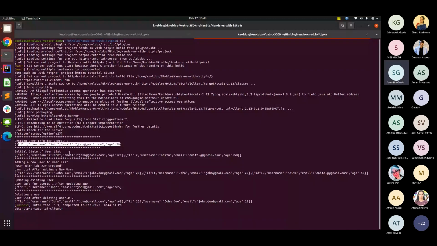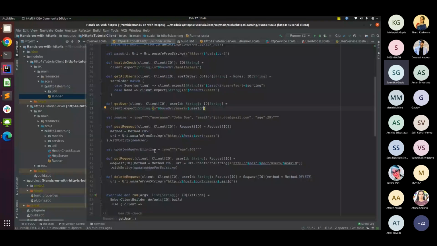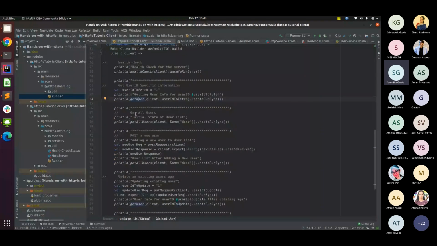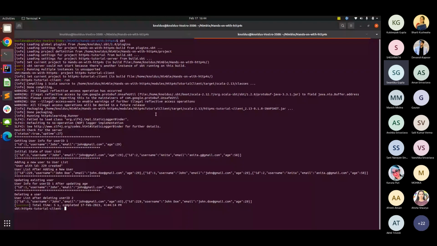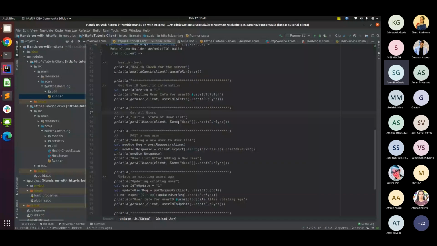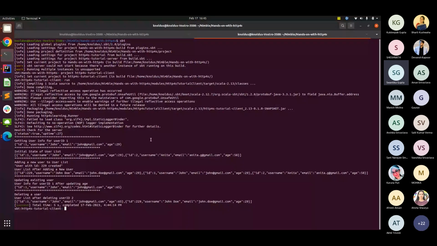Then just to show you how it looks, I have called the get all users endpoint to see all the users, and passed a descending sorting order. Once that is done, we can see this one, arranged on the basis of the descending order of the name, right? So J before A. So we get an initial list.